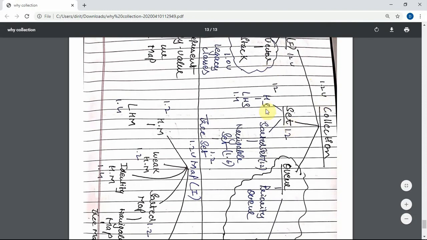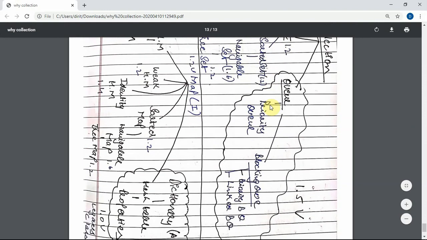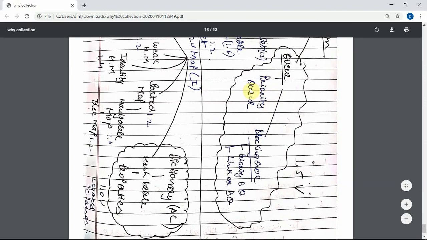Set has hash set, linked hash set, sorted set, navigable set, tree set. These are 1.2 version. Navigable came in 1.6 version because we needed some functionalities. Linked hash set came in 1.4 version. Hash set was already there in 1.2 version. Coming to the queue, the main used is priority queue and the rest are blocking queues: priority blocking queue, linked blocking queue.